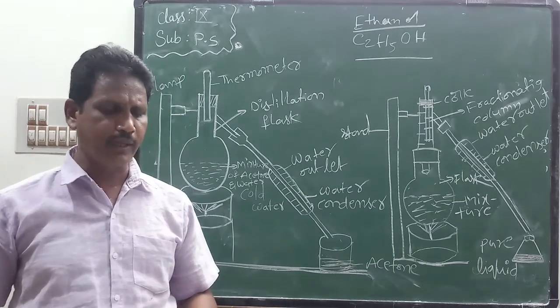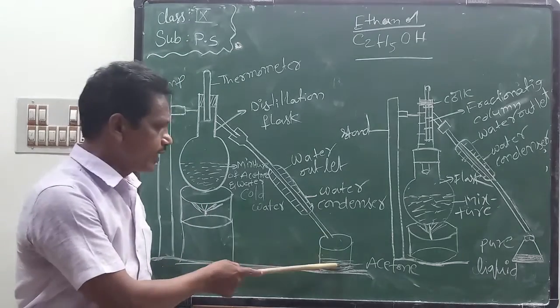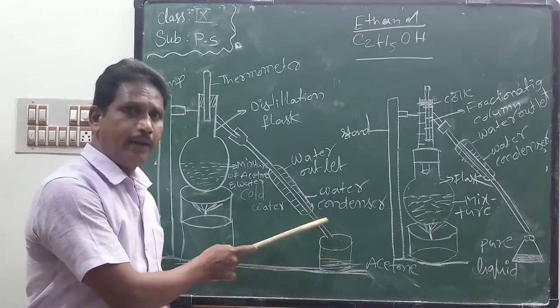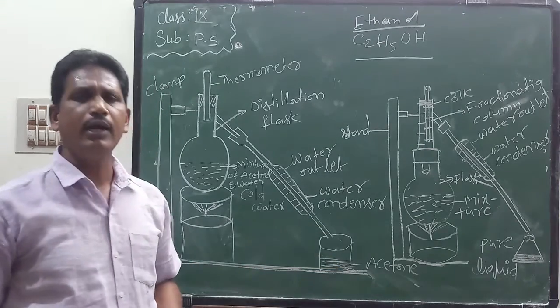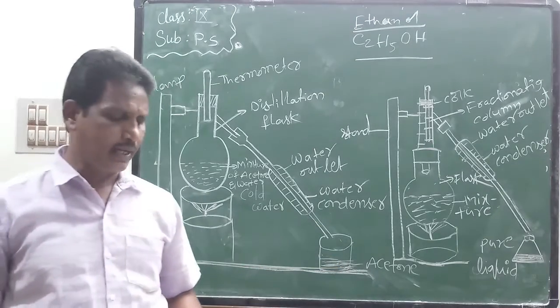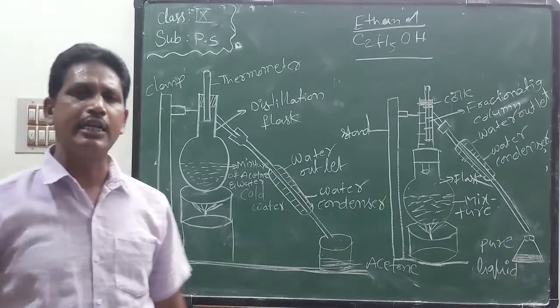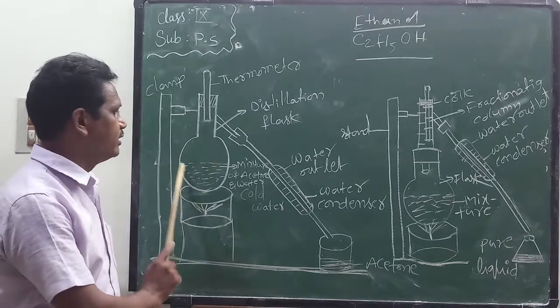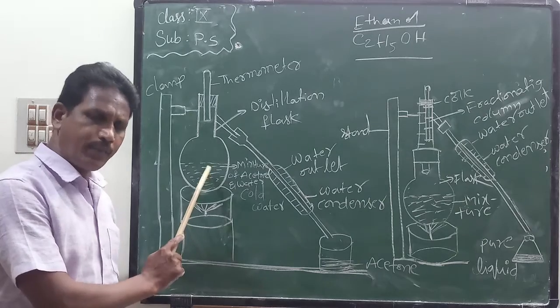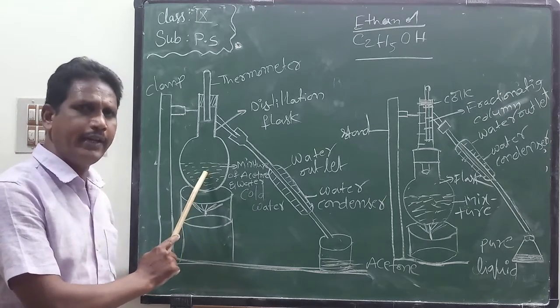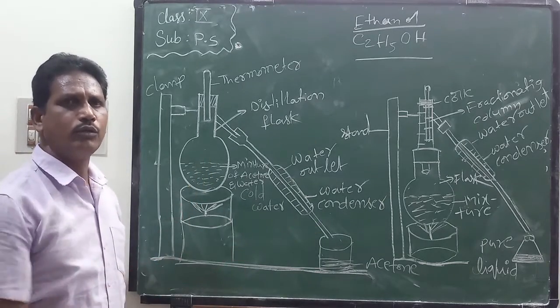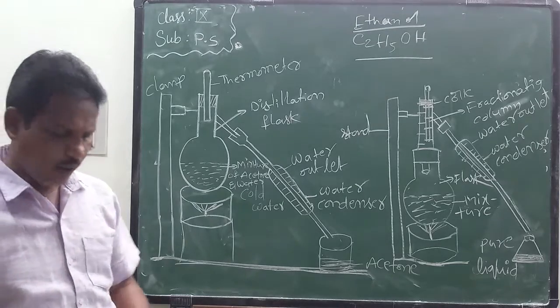Acetone is collected from the condenser outlet in the beaker. Water remains in the distillation flask. From this solution, acetone is separated out through the condenser.